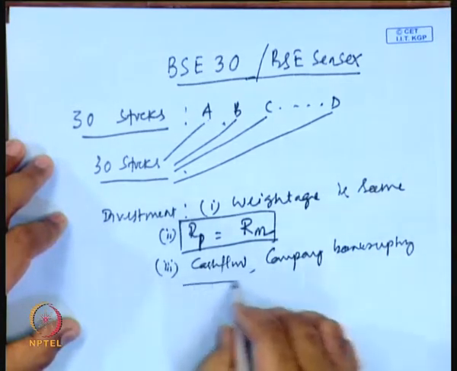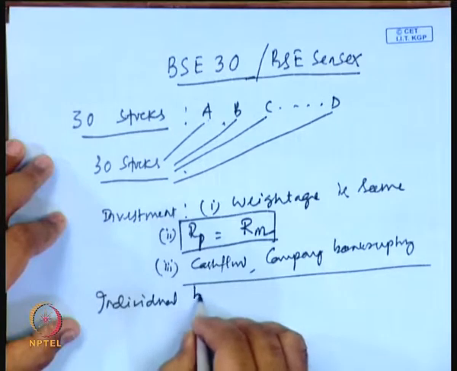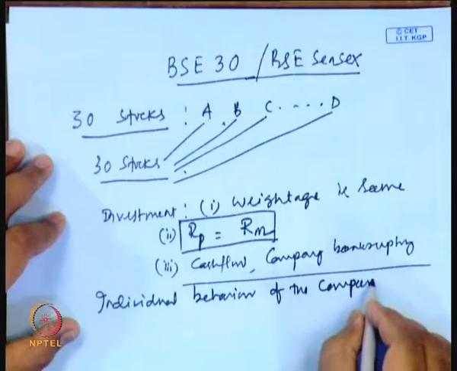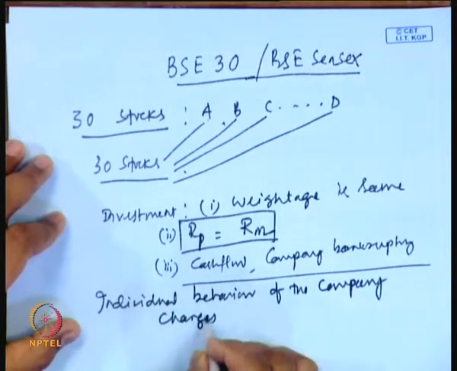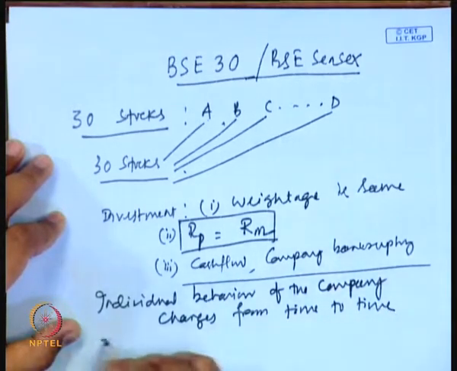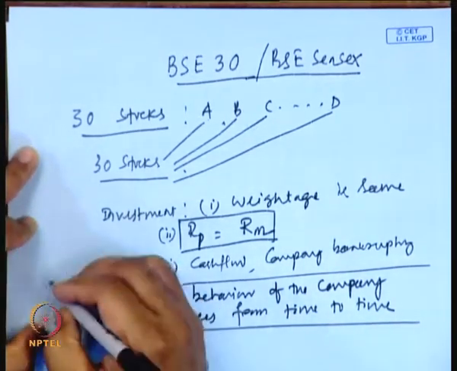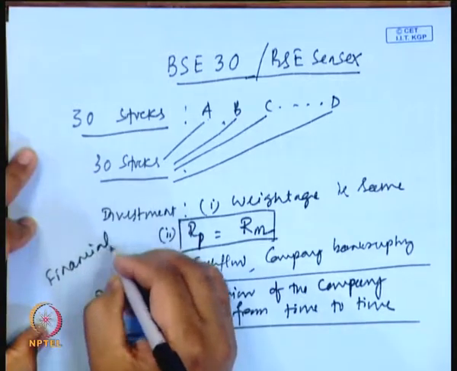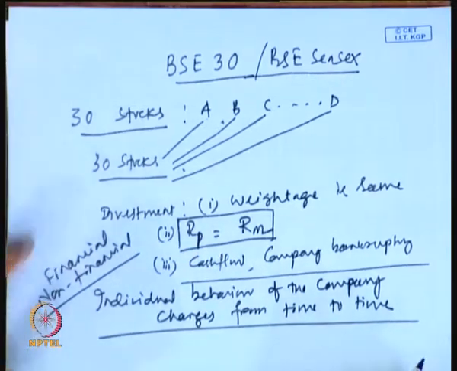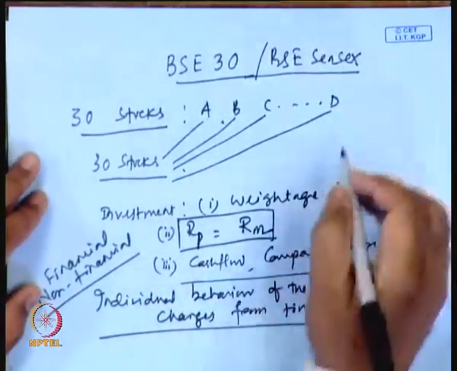So in general, the individual behavior of the company changes from time to time, whether it is because of a financial reason or a non-financial reason like intellectual capital etc. Then what will happen? There is a deviation.